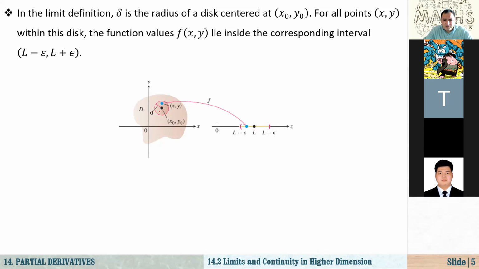So if I get closer and closer to this, right? If you pick any point lying within a radius of delta, what will be the value of the function? Is it between L minus epsilon and L plus epsilon? And if it is so, for every value of epsilon, what does it mean? It means that as we get closer and closer to this point, x sub 0, y sub 0, in any direction, the value of the function gets closer and closer to L. This is how we describe this limit.